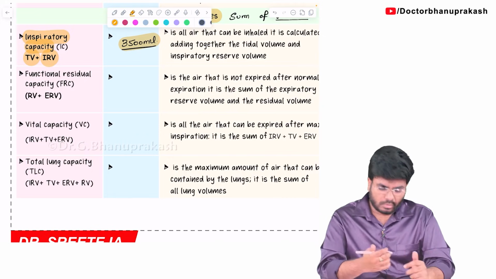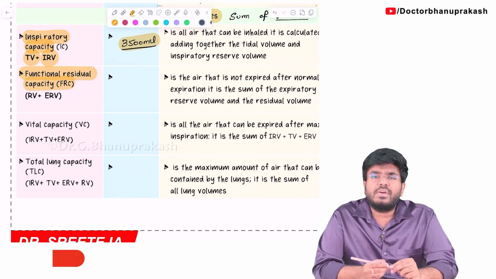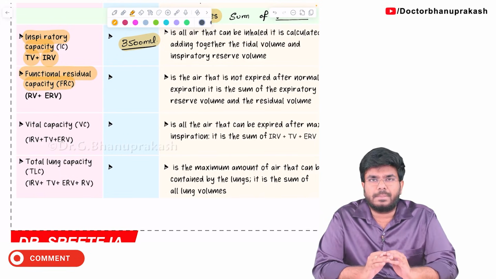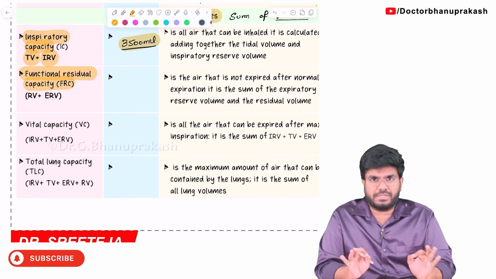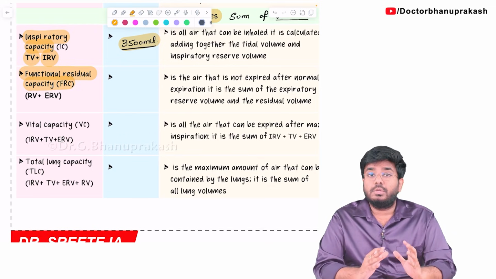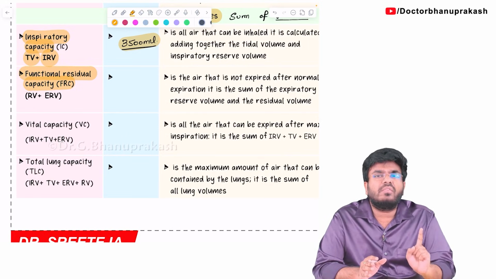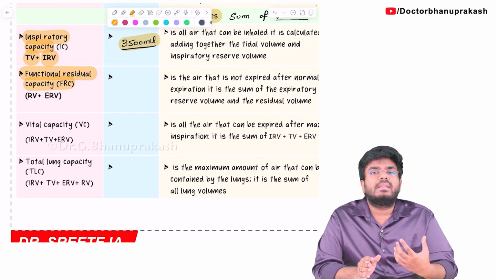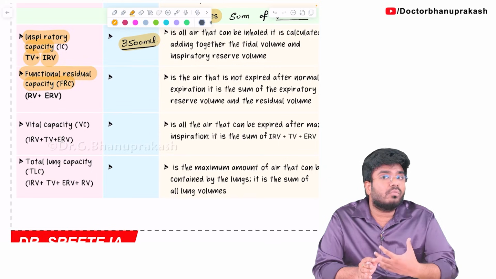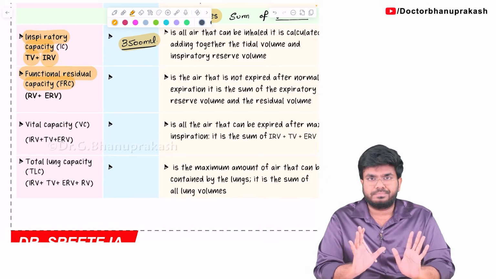Very important. Now, what is functional residual capacity? Functional residual capacity is very simple. After quiet expiration, after normal expiration, how much air is left over in the lungs? Usually students will think it's the residual volume. No. Again I am asking you, after quiet expiration, how much air is left over in your lungs? That is your functional residual capacity.